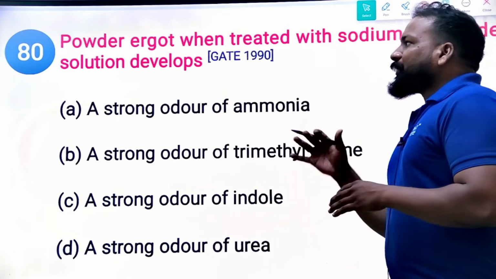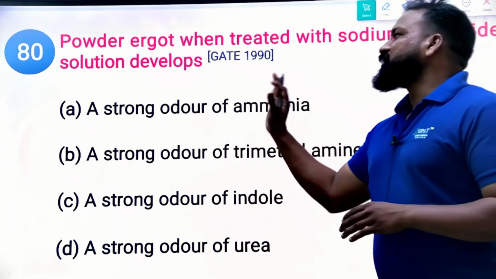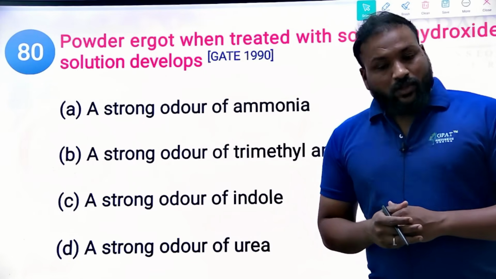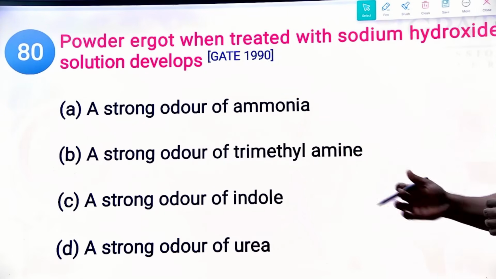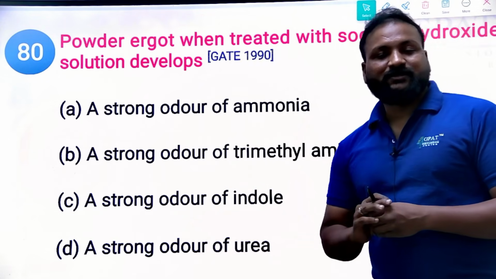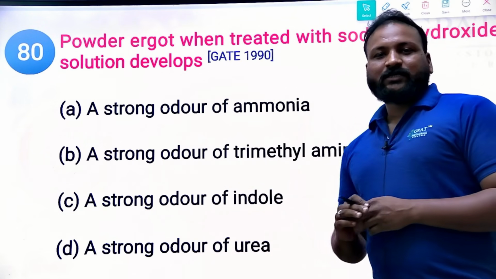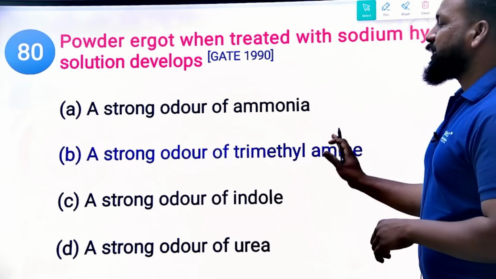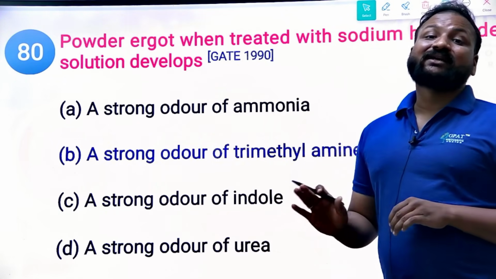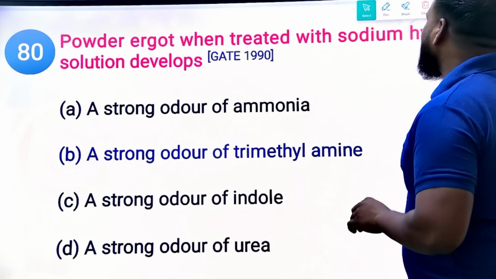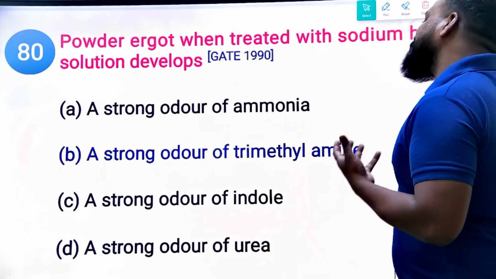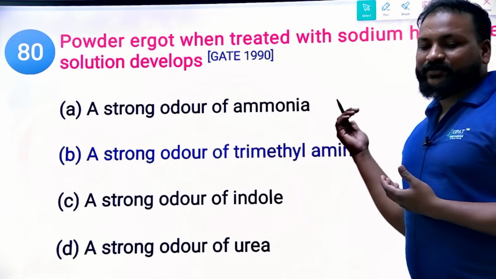Next, powder ergot when treated with sodium hydroxide solution develops a strong odor of what: ammonia, trimethylamine, indole, or urea? So what was the right answer? Do comment the right answer if you know. It produces a strong odor of trimethylamine, clear? Yes, three methyl groups. Strong odor of trimethylamine is produced by powder ergot when treated with sodium hydroxide solution.